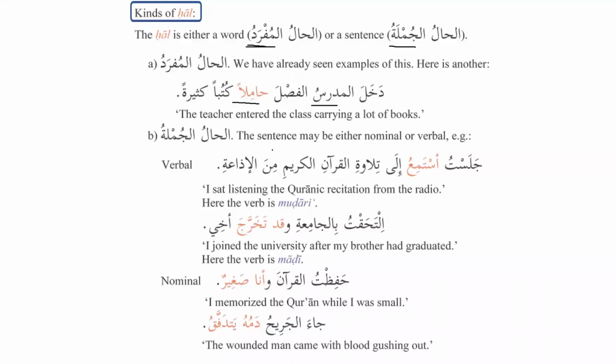Al-hal al-jumlatu, the sentence may be either nominal or verbal. Verbal sentence: جلست أستمع إلى تلاوة القرآن الكريم من الإذاعة. So جلست is a verbal sentence, as we know that it starts with a verb in the past tense. After that we have fail plus file, and this is the hal, which tells in what state I was listening to the recitation of the Quran. I sat listening to the Quran recitation from the radio. So here the verb is mudare, as we can see over here.